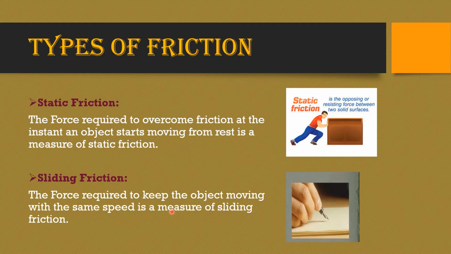And what is sliding friction? The force that is required to keep the object moving with the same pace or speed. So when we write on a book using a pen, some amount of force is applied to keep up the speed of writing, right? The pen slides on the book. This is called sliding friction. So where is that force of friction acting? It is between the pen and the book. Here in this case, it is between the table and the ground.